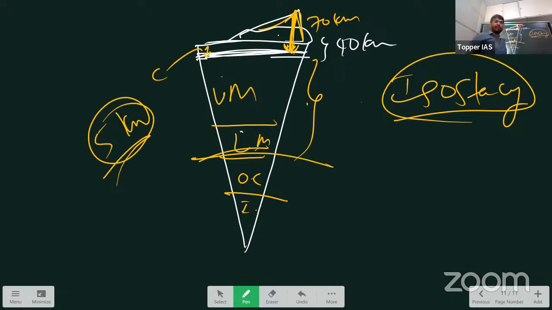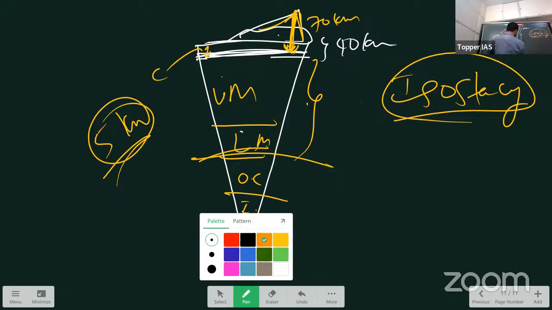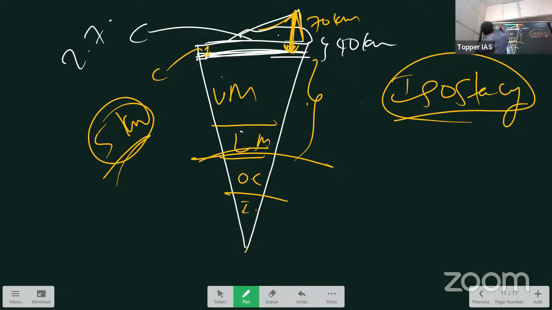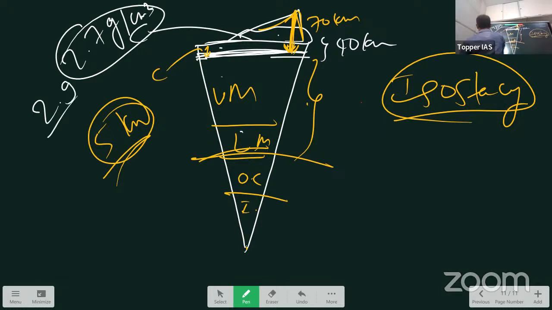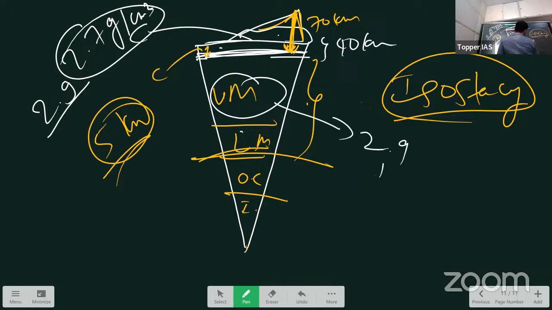What happens with increasing depth? Temperature increases with increasing depth. Density also increases. Density is the most important thing, right? What is the density at the crust? At the continental crust, it's around 2.7 gram per cm cube. At oceanic crust, it's around 2.9. Next, upper mantle, it's around 2.9 to 3.3. Lower mantle, it's from 3.3 to 5.7.